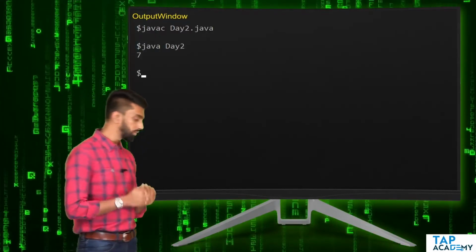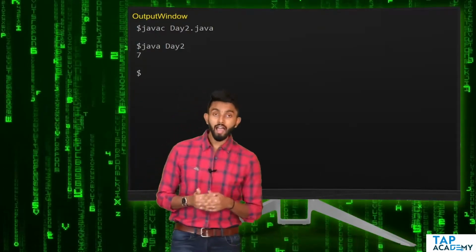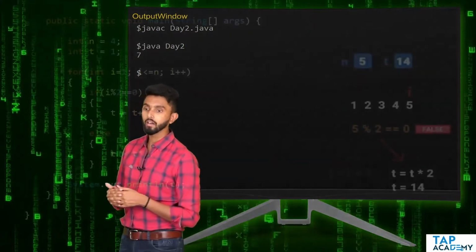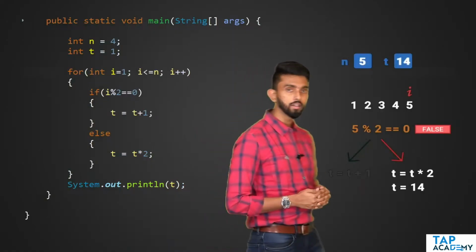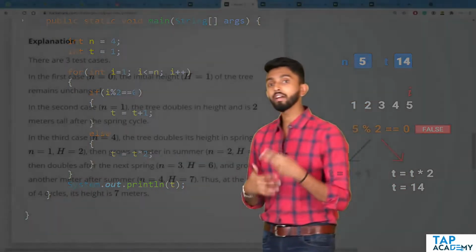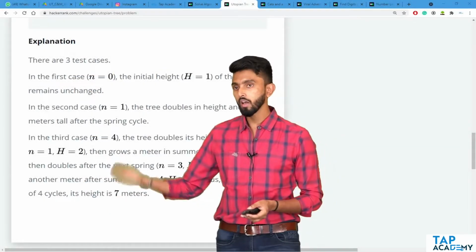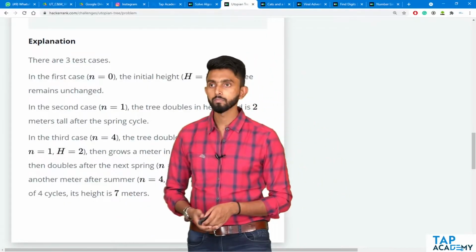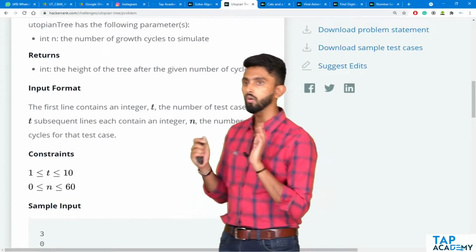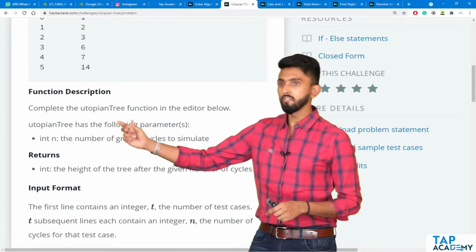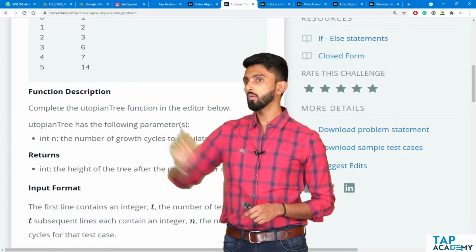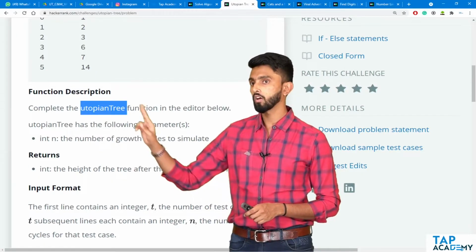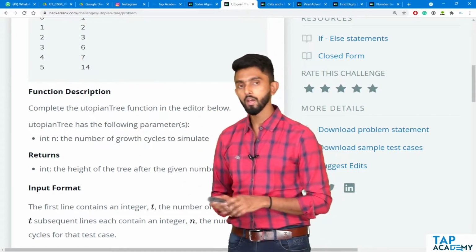So it works. Beautiful. Now, if I take you to HackerRank, what HackerRank is saying is, you must create a function. See, I'll go on top. The function's name is utopianTree. I'll just copy that word and keep it. This should be the function.